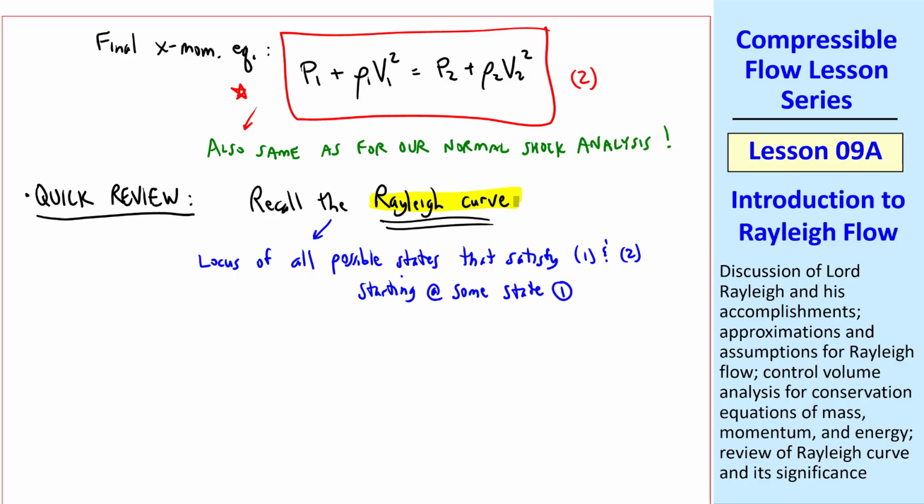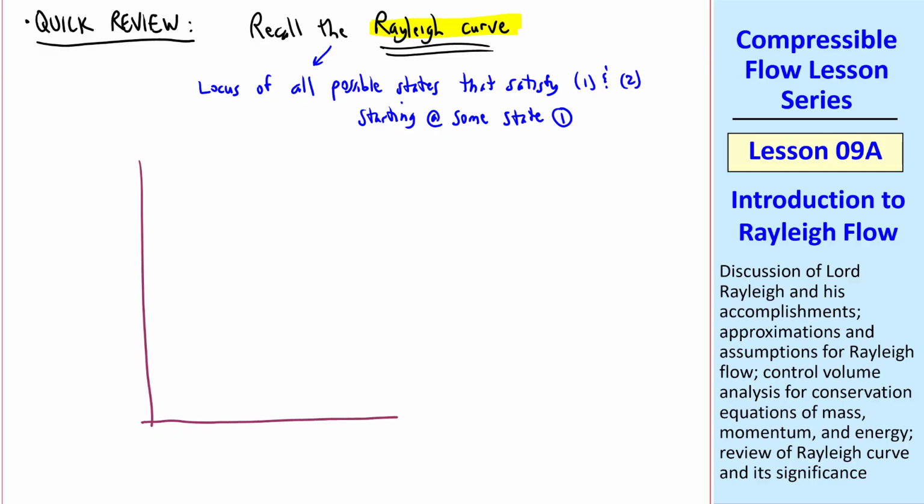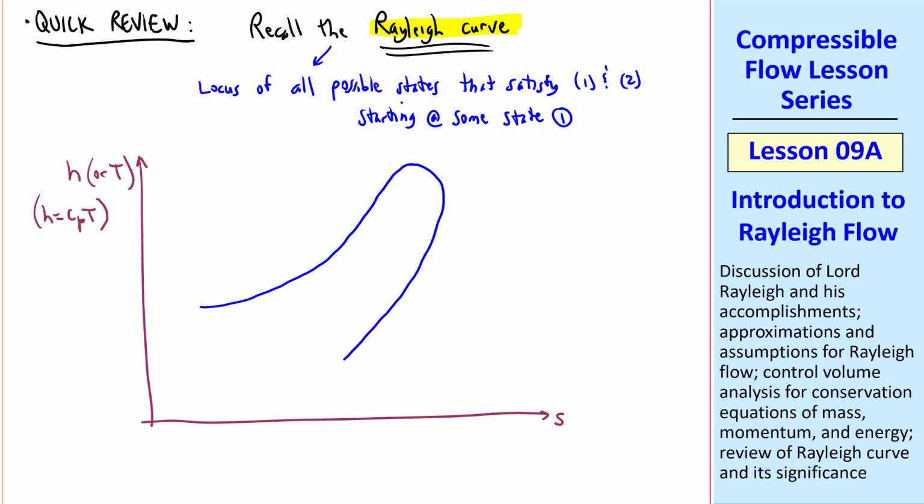Recall this Rayleigh curve in terms of a Mollier diagram: specific entropy on the horizontal axis and specific enthalpy h, or T for an ideal gas, since h is just cP T. So the curves will have the same shape, just different axes, whether you plot h or T. And the Rayleigh curve looks something like this.